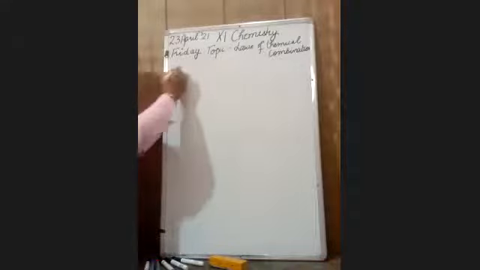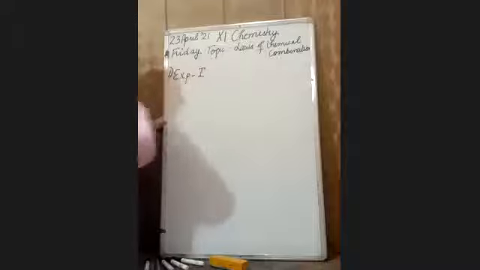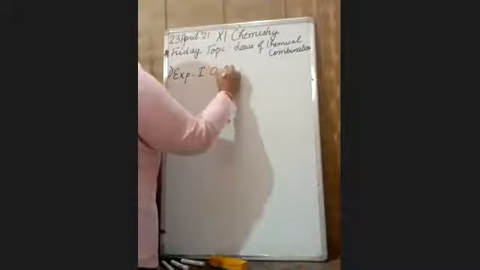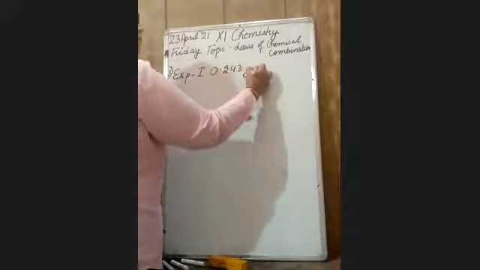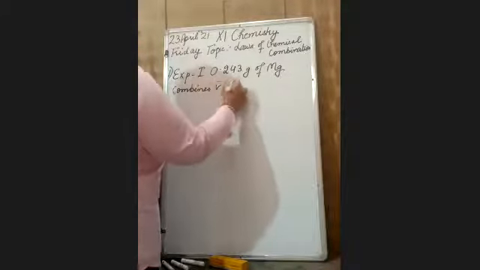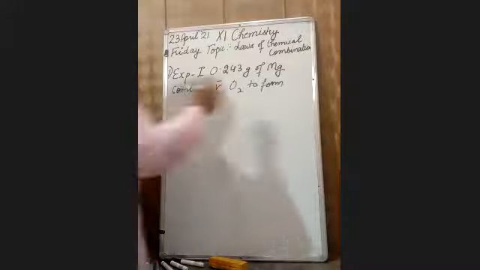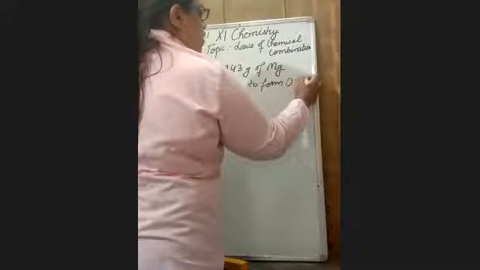Now, this is the question. In experiment number 1, 0.243 gram of magnesium combines with oxygen to give 0.403 gram of magnesium oxide.